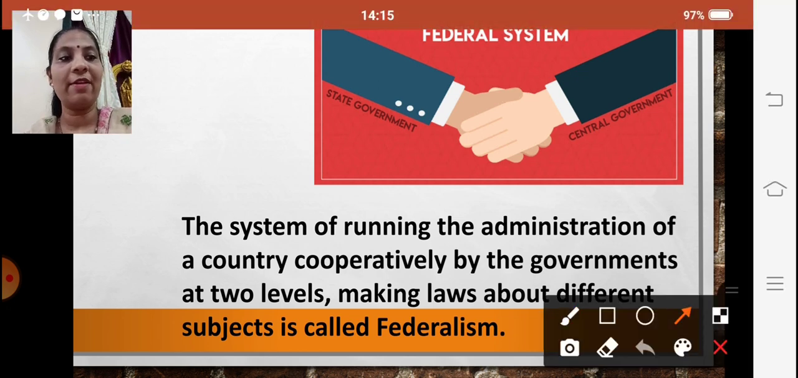Over here we have the state government, and over here we have the central government. These two governments cooperatively try to run the administration of the country in a peaceful manner, abiding by the laws and also making laws about different subjects. So the functioning of government at two levels is called the federal system.